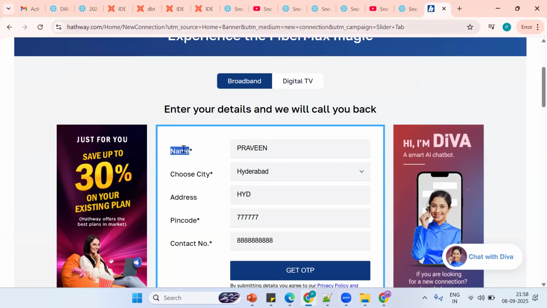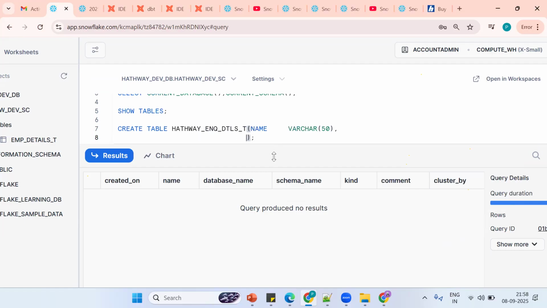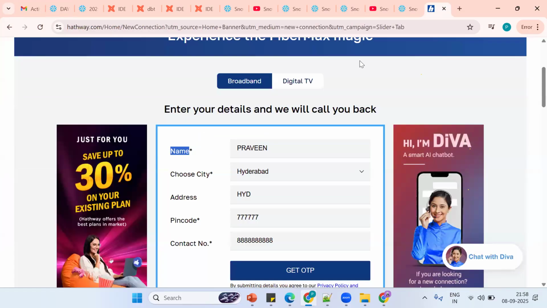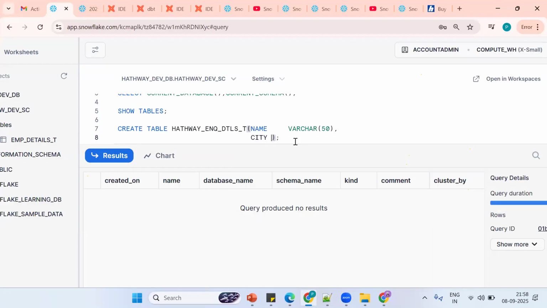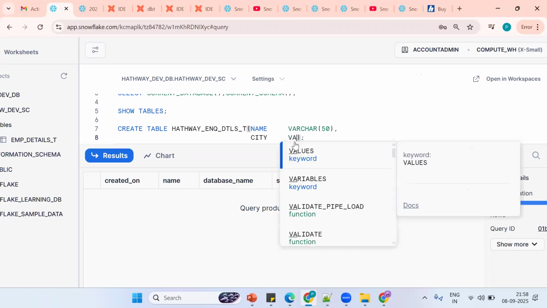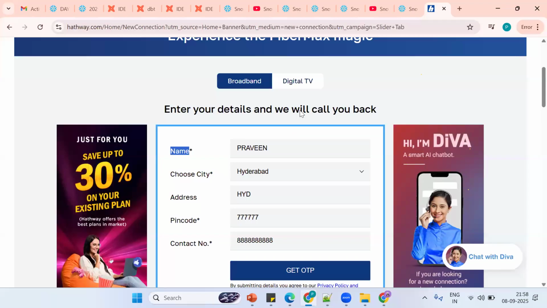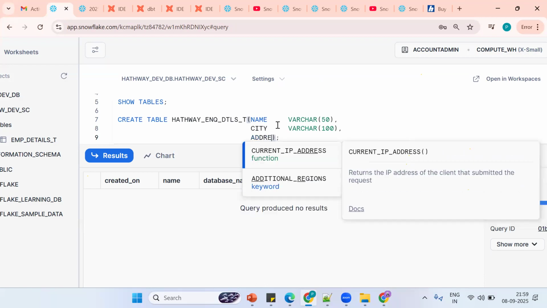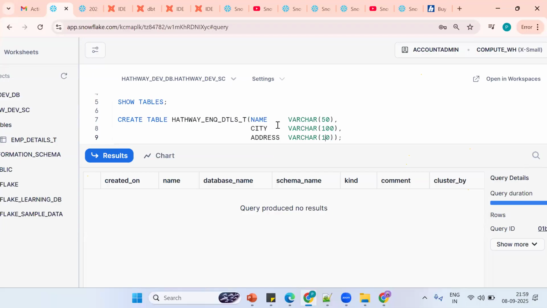Okay. Now tell me, name is what data type? Name is a varchar. Okay, I'm putting 20 or 30 or 50, nothing but the data size or column length. We should follow proper alignment. So city, tell me, city is what data type? It's a varchar. City is a varchar data type. Okay, I'm putting 100. Same thing. Next column is address. Address is also alphanumeric. You can put varchar. Tell me, can I put 10? No, it's a bigger value. We can put 500 because they will type the address.